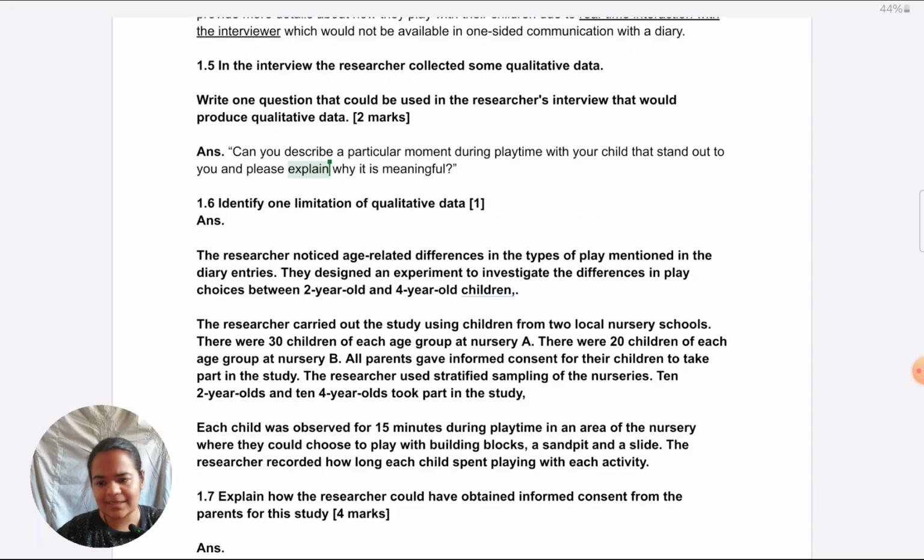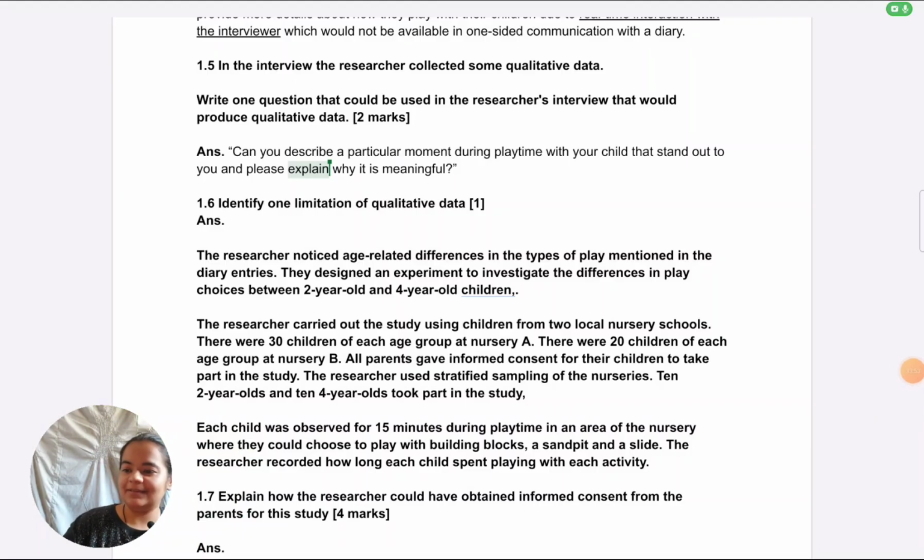Other possibilities, yes, you can ask about specific types of play, just make sure not to ask closed questions. So, instead of this, you could also ask, please explain which type of play you particularly enjoy engaging in with your child, or please elaborate on the meaningfulness of so and so type of play with your child. Those type of questions can also be there, as long as you give it in quotes, as long as it's an open question, and as long as it is relevant to the study.